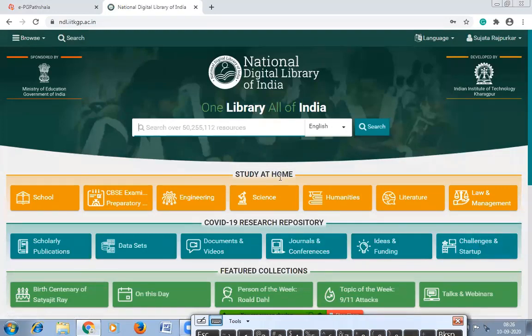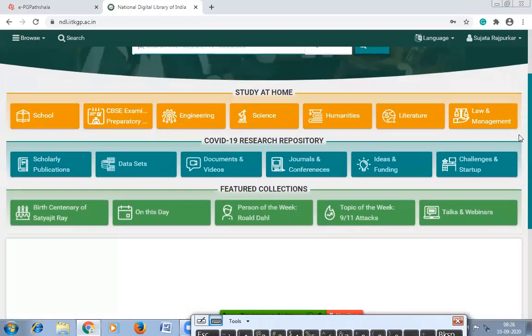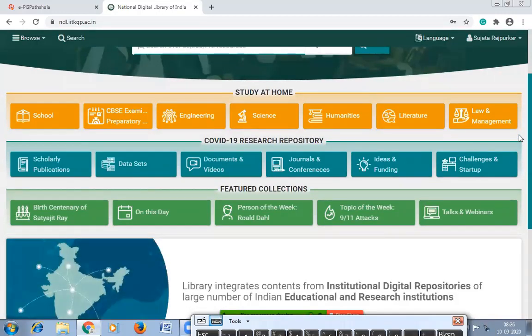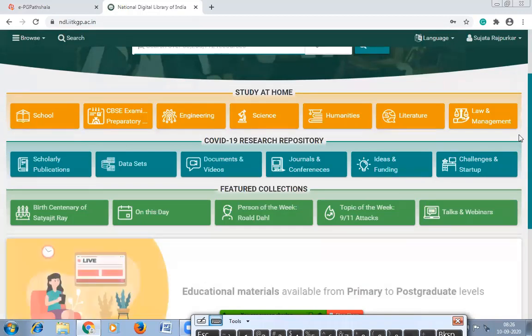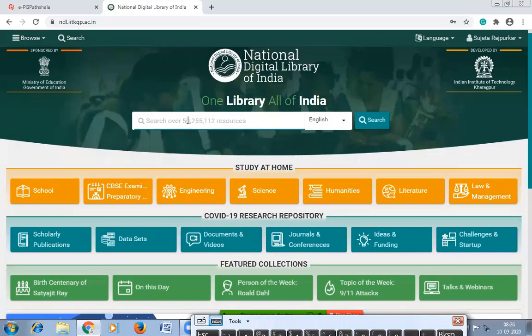See, during the COVID, they have changed their web page. Earlier, it was not like this. Earlier, just to browse, you can browse in NDL by putting keywords or by putting subject name or title or author. Anything you want to search in NDL that you can put here in the search box and you can browse. But if you want to search subject wise, see here you can see school, CBSE exam, engineering, science, humanities, literature, law and management. If you want to search subject wise, you can select here and you can search.